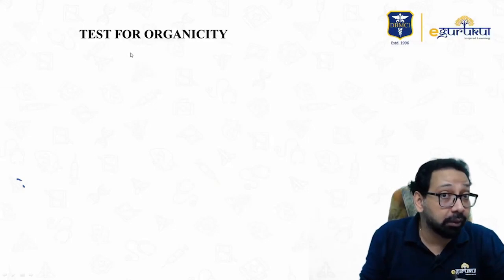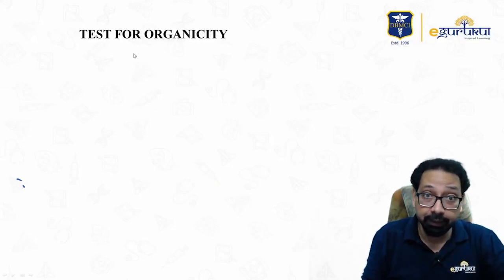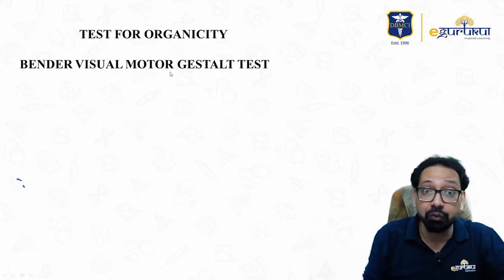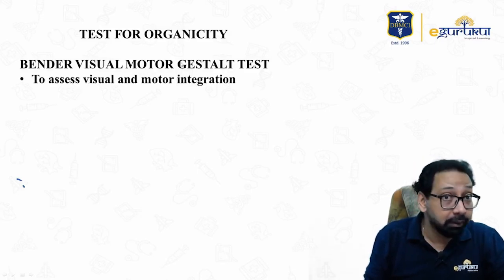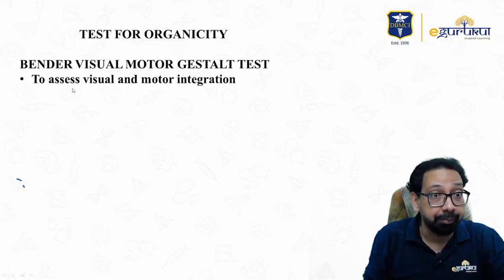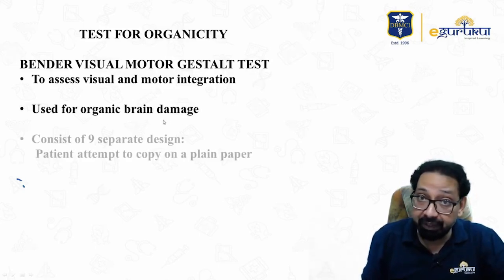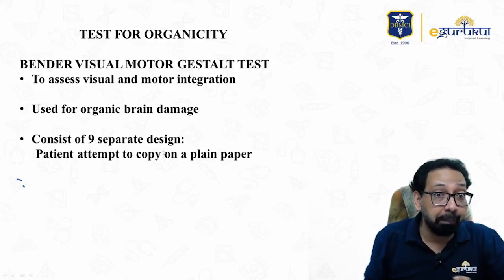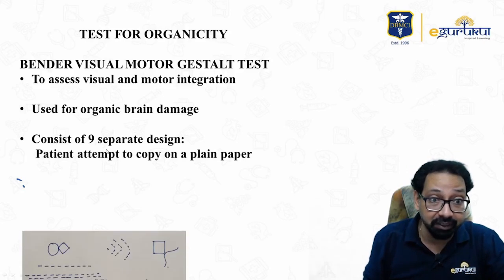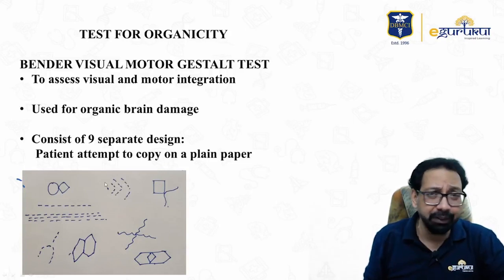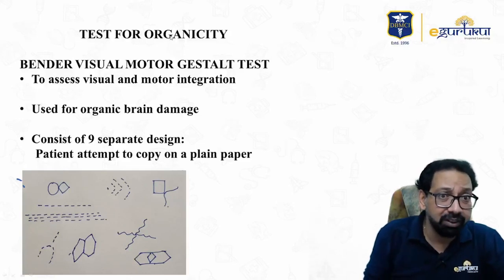Next is the test for organicity, meaning brain lesion. If you want to detect a brain lesion, you can detect it by the Bender Visual Motor Gestalt test. You can remember by the name only: visual motor means it assesses coordination or integration of visual and motor activity. It is used for organic brain damage. It consists of 9 separate designs and the patient is asked to copy them. So just have a look. If the patient is not able to copy these simple designs properly, then we think there is some organicity. So this is a test of organicity.